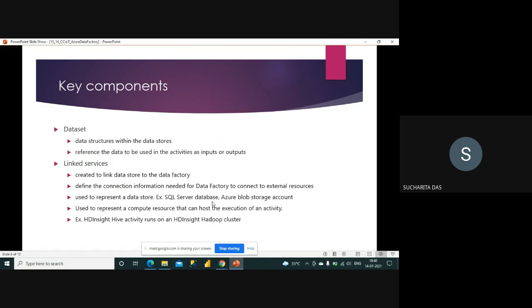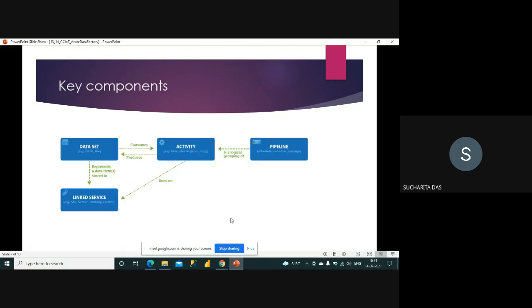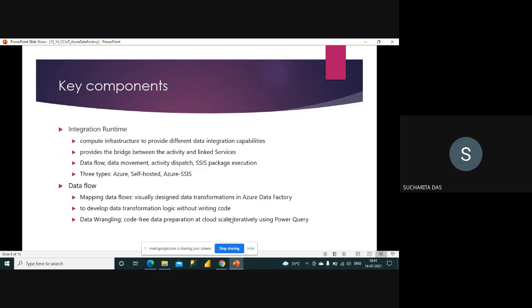Maybe some program is getting executed at some place, so some compute resource can also be linked. That means the linked service is used not only to link a data store, but it can link a compute resource. Compute resource means where some processing is going on. That way also the linked service helps you to connect to some external compute resource.